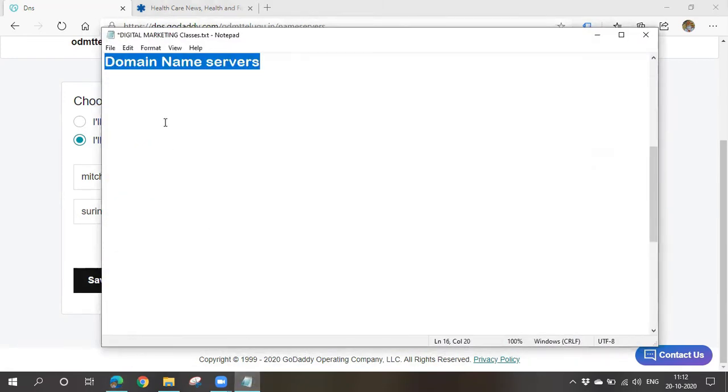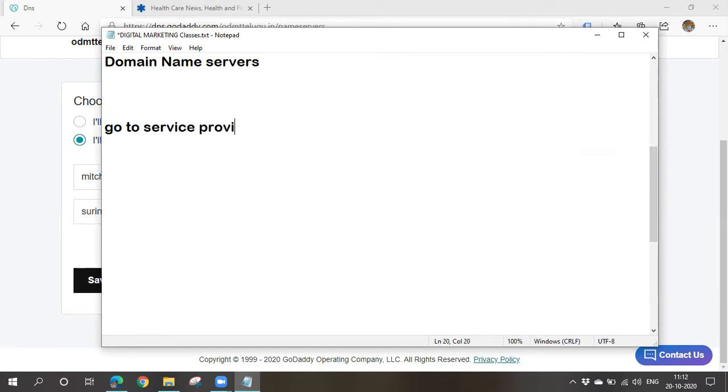So what you have to do is go to your service provider, then go to my products. There you can see what all products you bought, like domain and hosting. Then go to the domain to which you want to map your hosting. Beside the domain, on the right hand side, you will be seeing DNS or domain name servers.